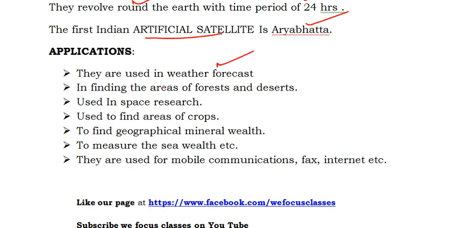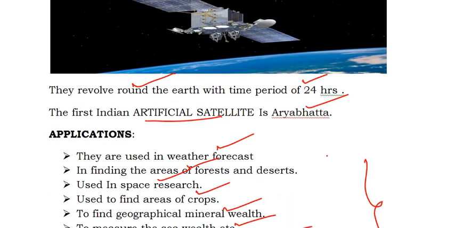For weather forecasting, for navigation, for space research, to find agricultural needs and areas of crops, to find geographical mineral wealth and sea wealth, and for mobile communications, fax, internet, etc. These are some of the applications of geostationary satellites.